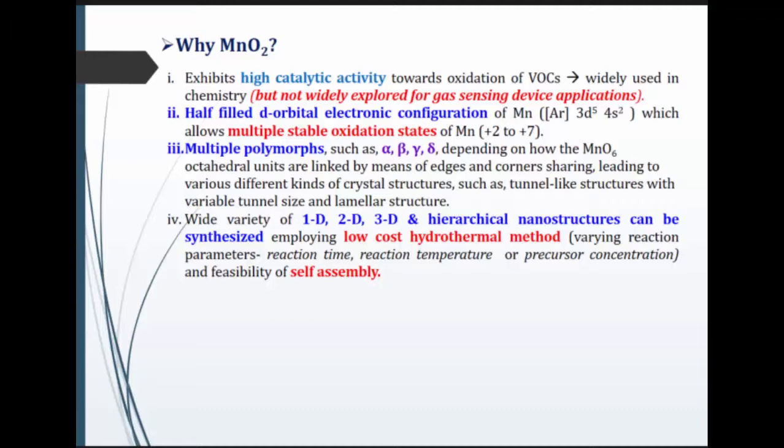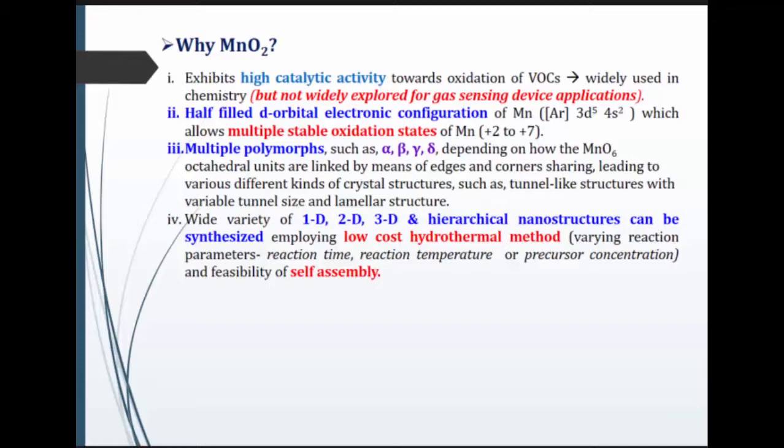Now the first question that comes to mind is why I chose MnO2. Because it exhibits high catalytic activity towards oxidation of VOCs, and it is widely used in chemistry but not widely explored for gas sensing device applications. Also it has a half-filled d orbital electronic structure, which means it has multiple stable oxidation states.